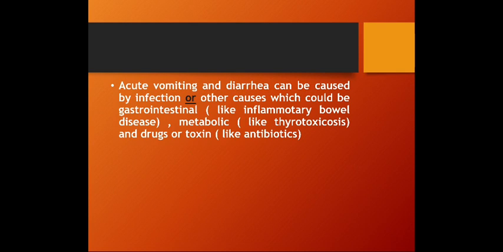Acute vomiting and diarrhea can be caused by infection, of course, but infection is not the only etiological factor. Other causes could be certain gastrointestinal diseases like inflammatory bowel disease, or metabolic causes, of which there is a long list, for example thyrotoxicosis. Also, the ingestion of certain drugs or toxins, for example antibiotics, can give rise to acute vomiting and diarrhea.